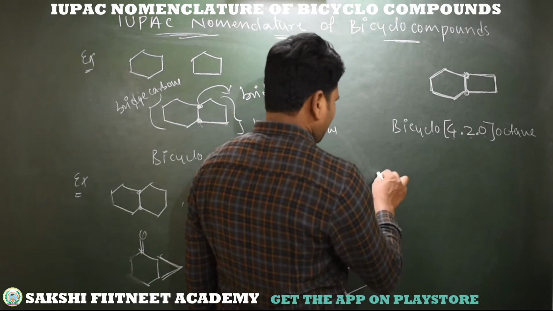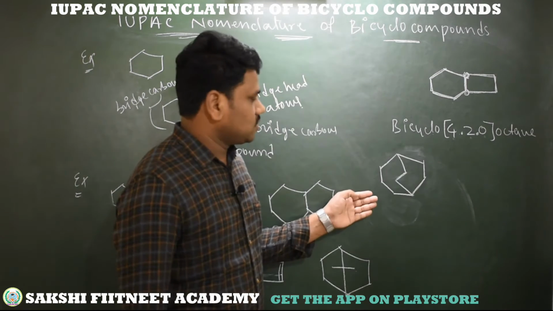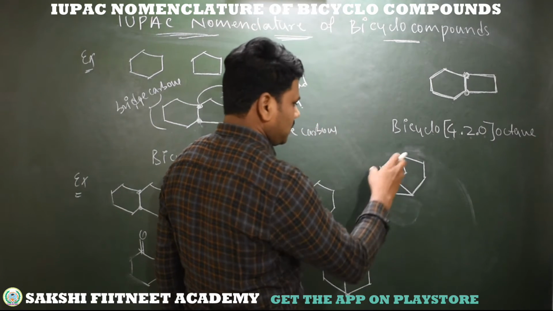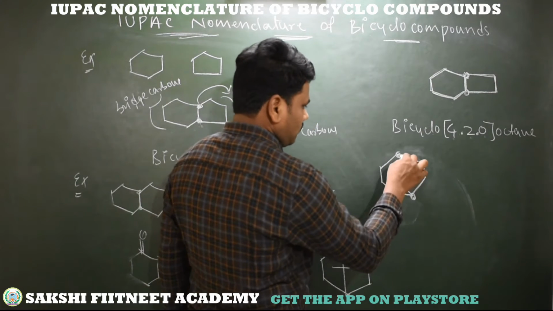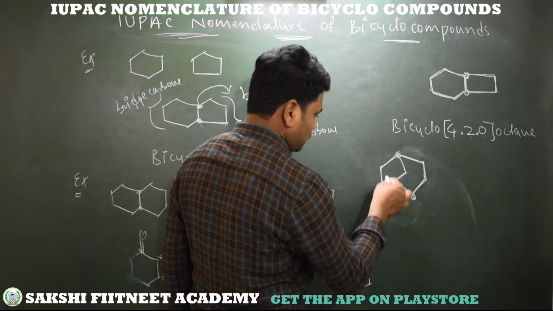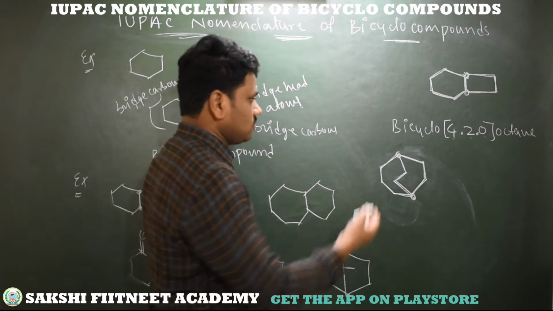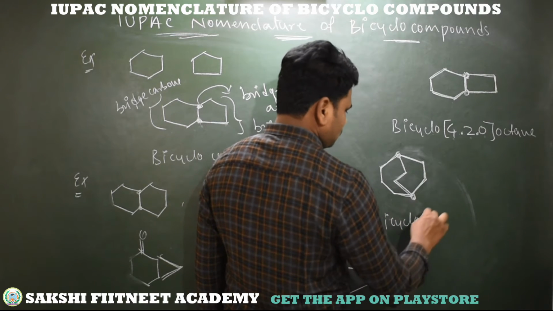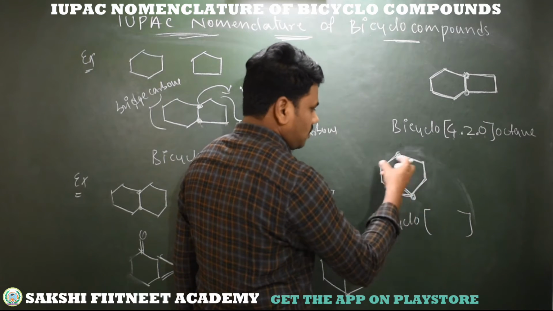Now I am taking another example. So this is a compound. Now how can we write the name for this compound? Simply, this is a bicyclo compound. See, these 2 are common carbons. We have one bridge here with 2 carbons. This is the next bridge with 3 carbons. This is the other bridge with 2 carbons. So the name starts with bicyclo. It's bicyclo. This is a square bracket to give the number of bridge carbons.